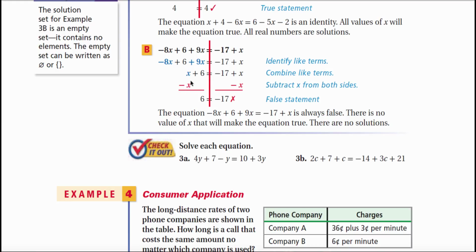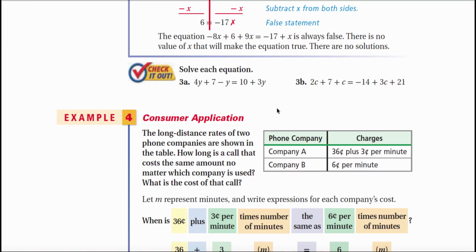I now subtract x from both sides, and I notice that the x's cancel away, giving 0 in both places, which means x has now been completely, totally, utterly eliminated from the equation. This gives me that 6 is equal to negative 17. And no matter what happens, this equation is just always false. 6 will never equal negative 17. No matter what value of x you plug in, this will always be a false statement. And that's when you get a no solution problem. All right, go ahead and pause the video and try these on your own.